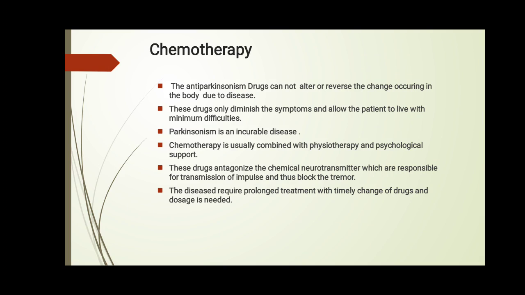Actually, chemotherapy is used combined with physiotherapy and psychological support. These drugs antagonize the chemical neurotransmitter which is responsible for transmission of impulses, and thus they block the tremor. And anti-Parkinsonism drugs require prolonged treatment and changes in drugs and doses.